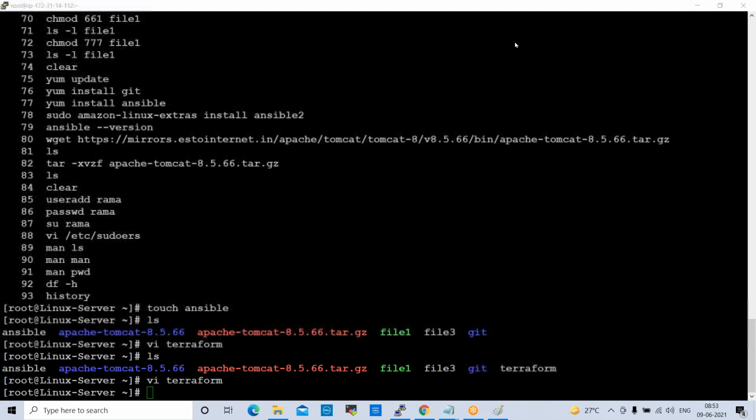Sir, do commands change from time to time, like Ansible commands? While updating Ansible, it shows that the Ansible command has changed. Yeah, sometimes some commands will be changed. Ansible or Jenkins, whatever, they will provide new commands. So while executing the previous command, it will show you the new command. Okay.